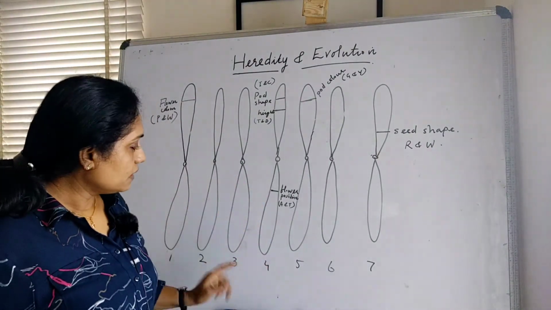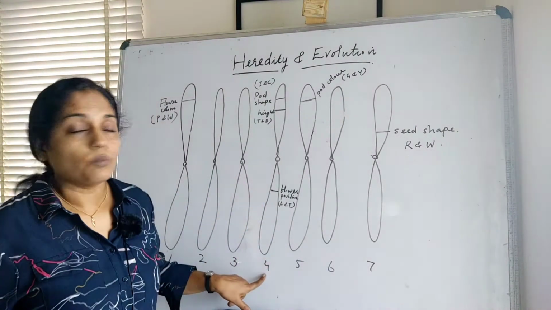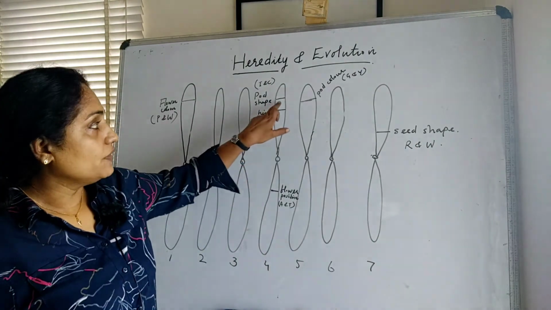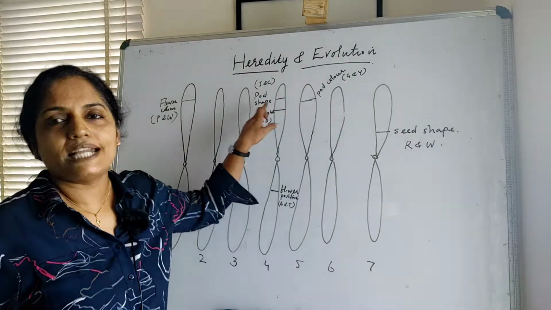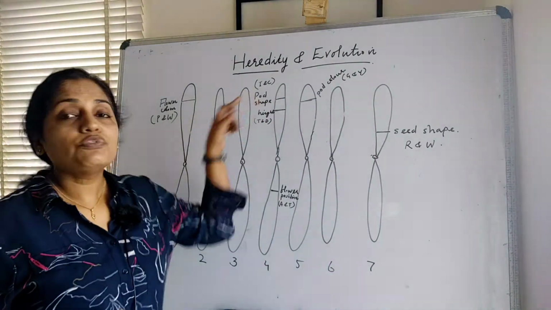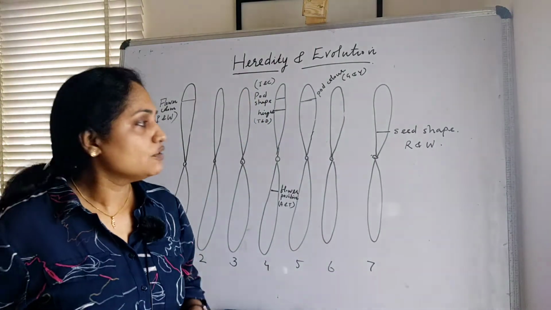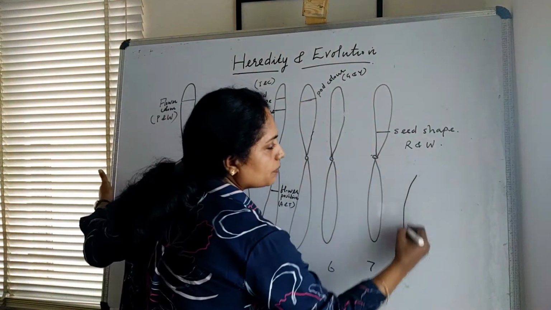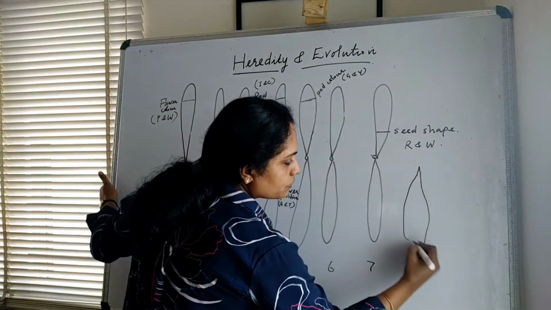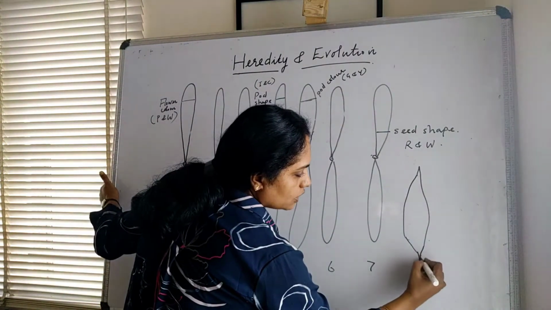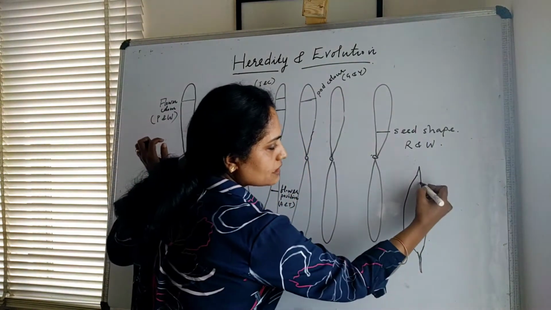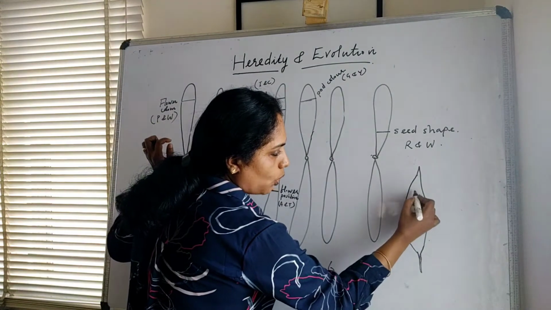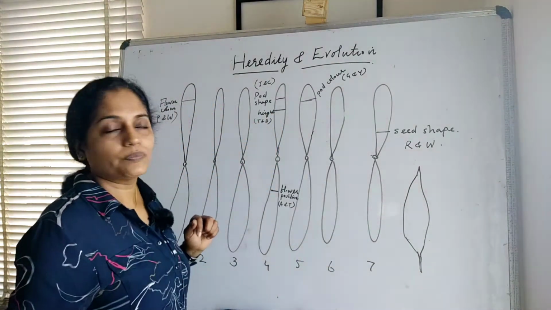Look here, then at the 4th chromosome, at the anterior end, we can see a locus for a gene pair for pod shape. Pod shape is inflated or constricted. Inflated means the pea pod is in the shape of a long structure like this, and the surface of this pod is smooth.